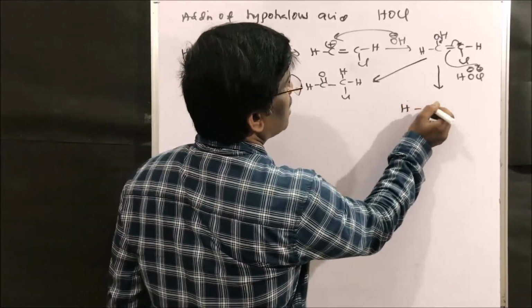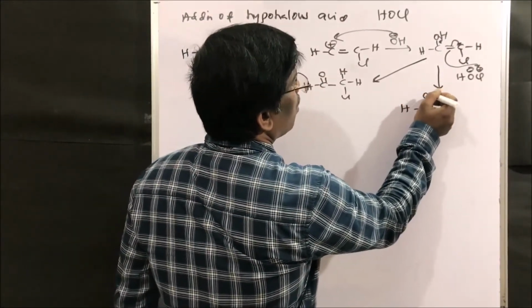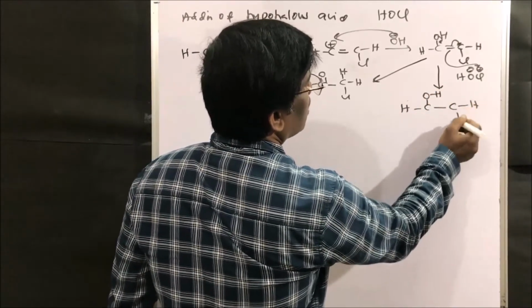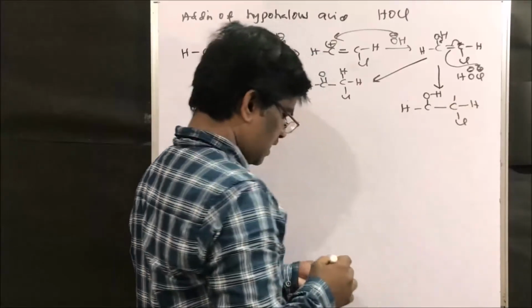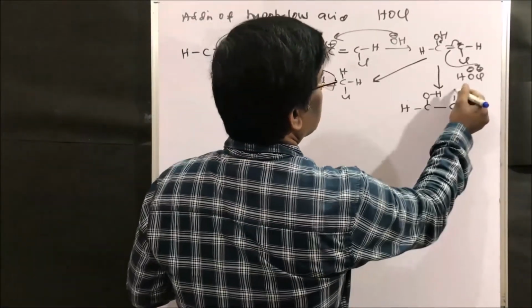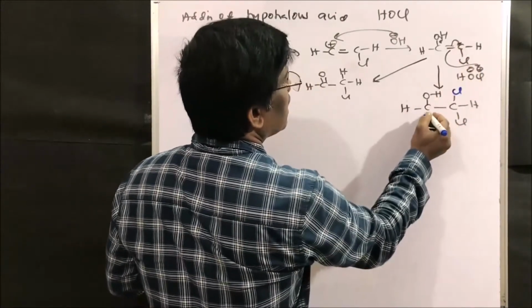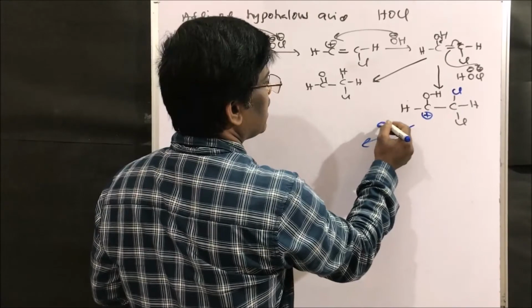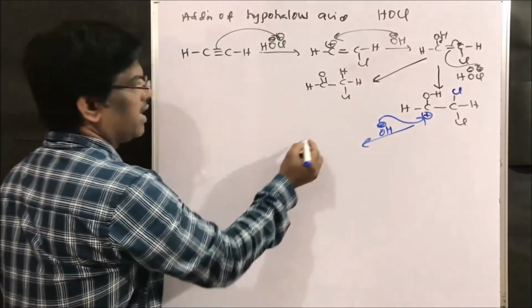This is hydrogen, C single bond hydrogen, chlorine is here. The second chlorine is going to attack here, so here is a positive charge, and next OH minus which is there in the reaction mixture comes and attacks here.